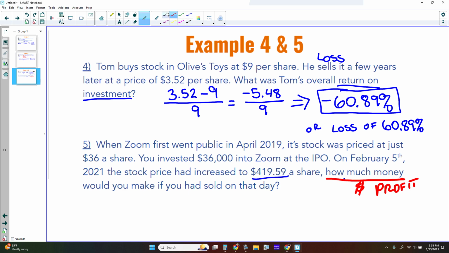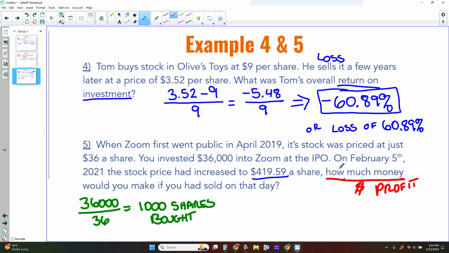First off, we need to find out how many shares were purchased. And so we have $36,000 that we have as an investment, and that was $36 per share. And so what we have is that you actually purchased a total of 1,000 shares bought.